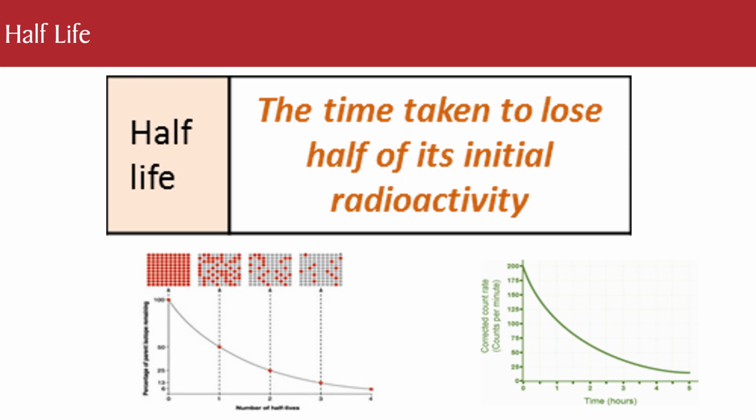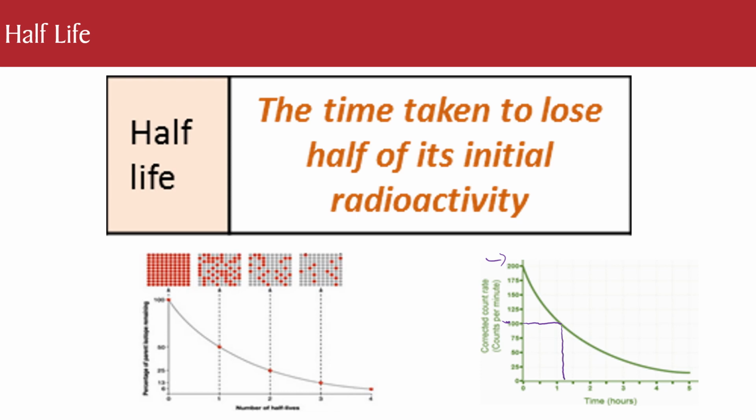Half-life. Half-life is the time taken to lose half of its initial radioactivity. So on this graph at the right hand side here, it starts off at 200. You've got to think of half of its original, so when it starts off at 200, half of that is 100, which will be here. To calculate the half-life, you go right across from there, obviously using a ruler, and then you go down to there.